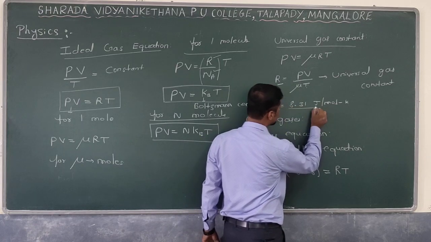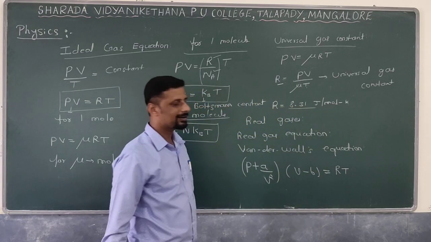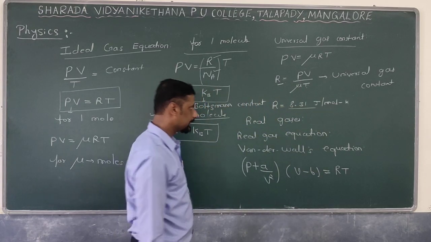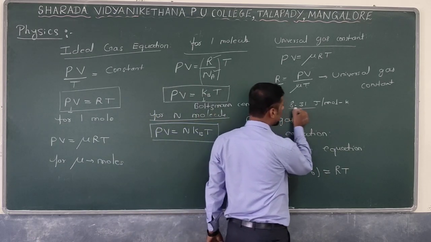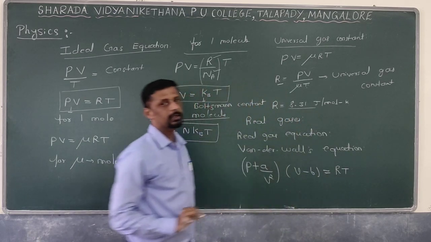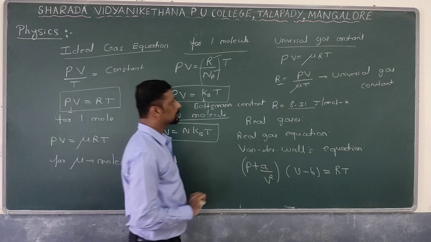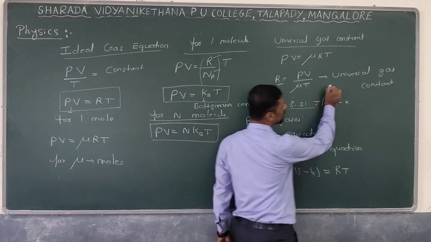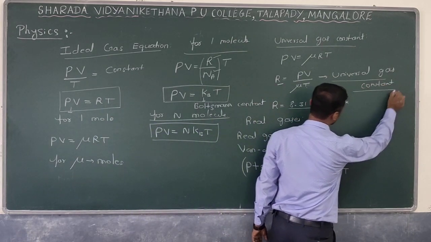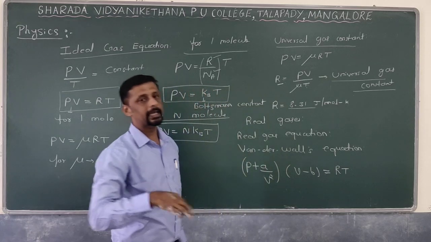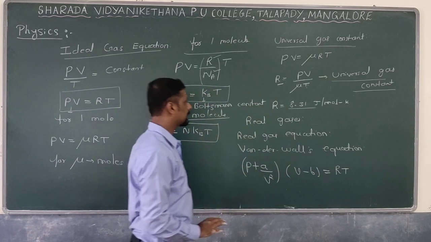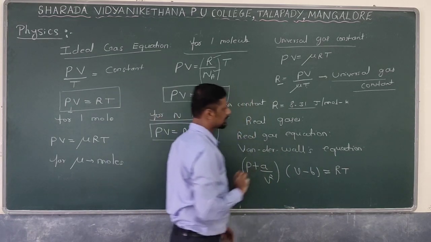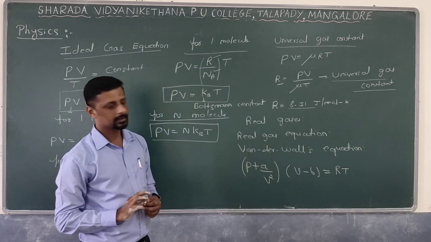Its value is the same for all the gases, and hence it is called what? Universal gas constant. Its value is given by 8.31 joule per mole kelvin. So what does it indicate? The universal gas constant indicates how much work is done by the gas or on the gas. So this is about the ideal gas constant and universal gas constant.